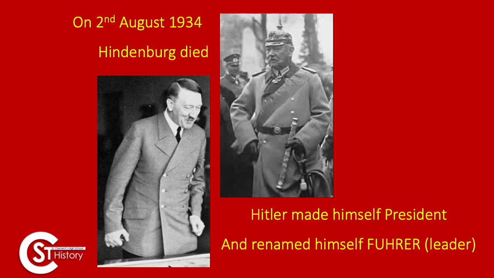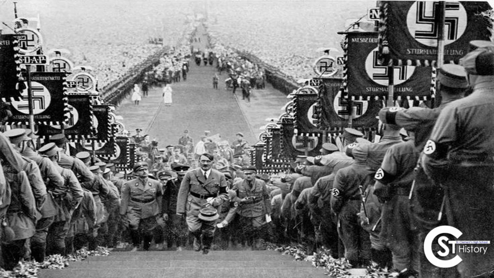So here we are, folks. Hitler is now the Fuhrer. All right, so this image is probably the turning point, where there is no turning back, really. Hitler is climbing the stairs in Nuremberg, where the whole of the army are now going to take an oath to him. He merges the SA into the army, and of course he's ripped up the Treaty of Versailles, so he's going to keep adding to this as well.